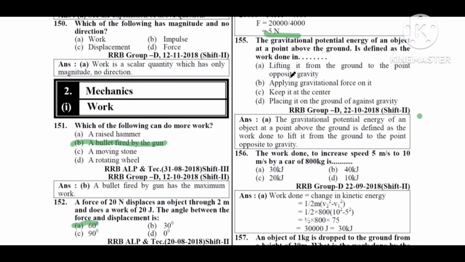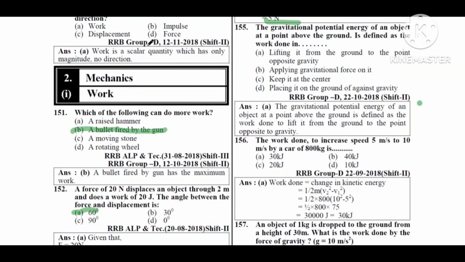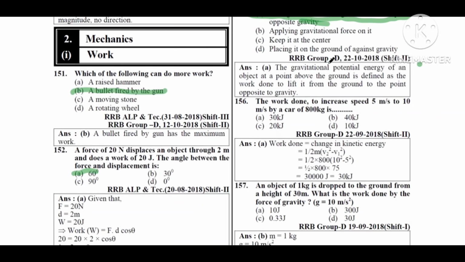Next question. The gravitational potential energy of an object at a point above the ground is defined as the work done in option A lifting it from the ground to the point opposite to the gravity, option B applying gravitational force on it, option C keeping it at the center, option D placing it on the ground against the gravity. So option A correct. Lifting it from the ground to the point opposite to gravity.